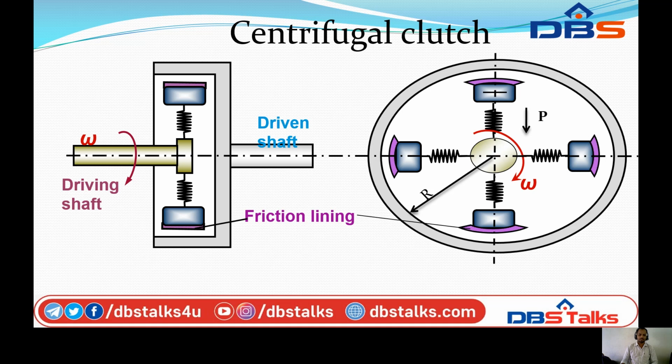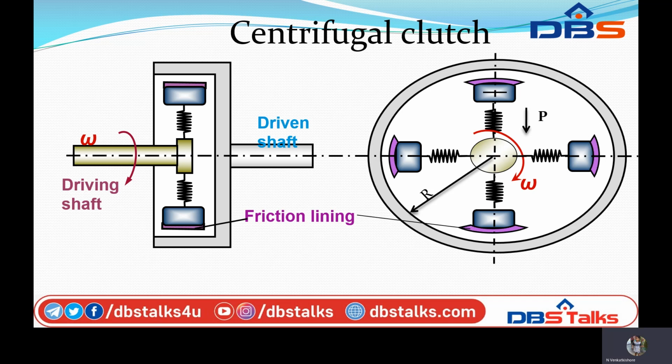Based on this formula, the total frictional torque acting on the frictional surfaces is T = n mu W R. R is the mean radius of the frictional surface, that is R = 2/3 (R1 cube minus R2 cube) divided by (R1 square minus R2 square). These are the different formulas we need to remember for finding the frictional torque required in a clutch plate.